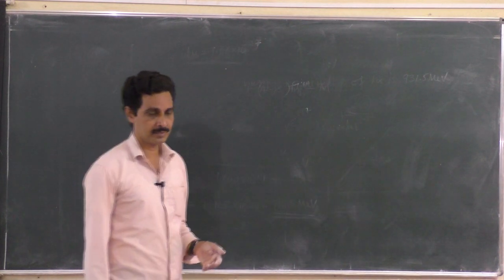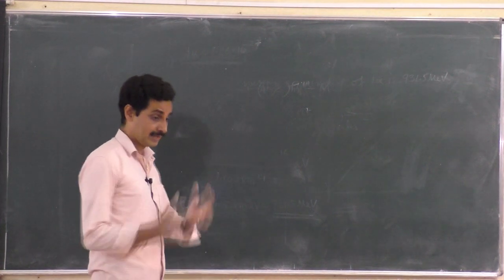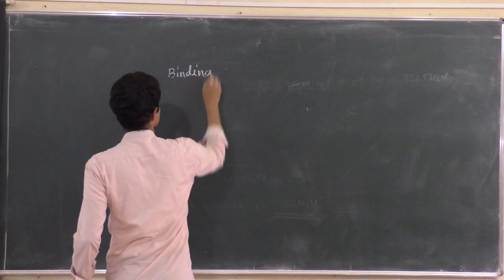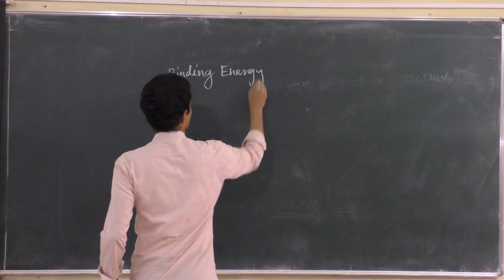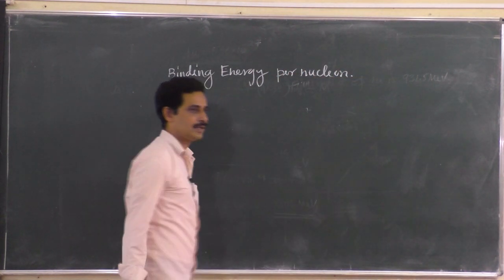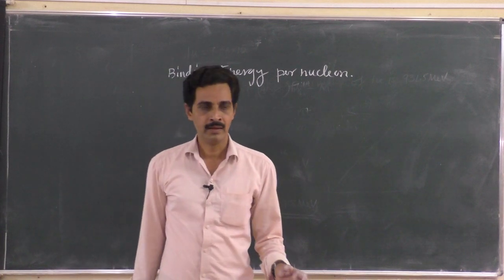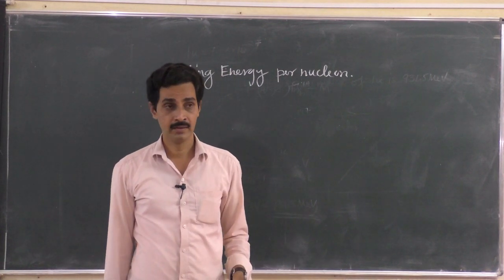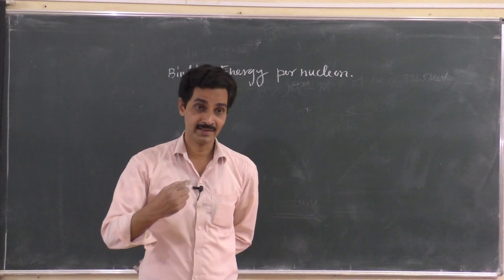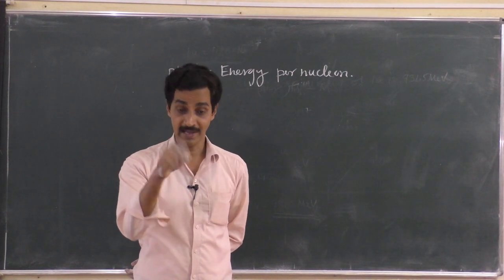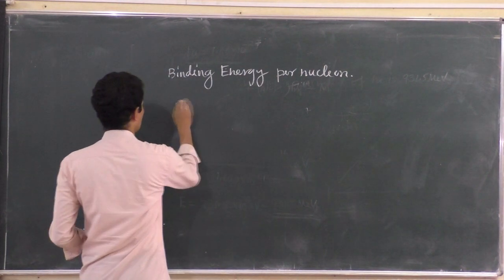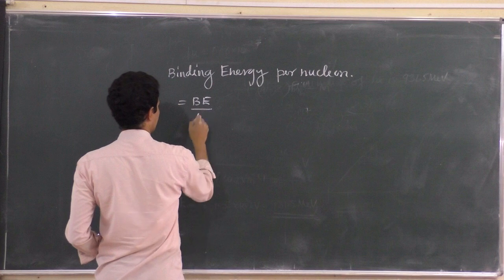All the answers are given by another term, called binding energy per nucleon. To decide whether a nucleus is stronger or weaker, we look at binding energy per nucleon. How many people are there inside the nucleus? You have to share it among all of them, then decide whether the nucleus is stronger or not. What is binding energy per nucleon? It is the total binding energy of the nucleus divided by the mass number.